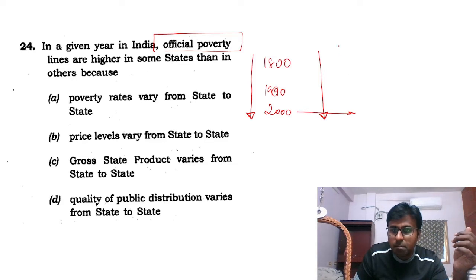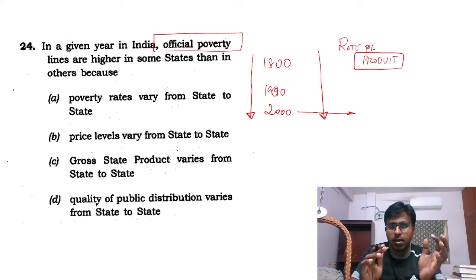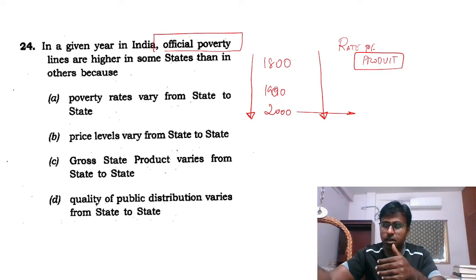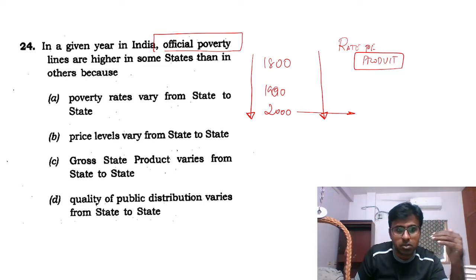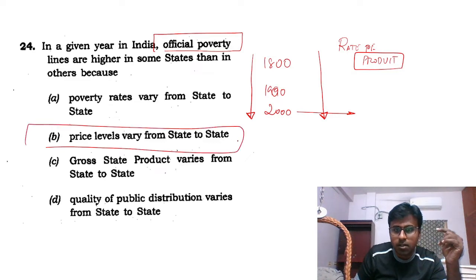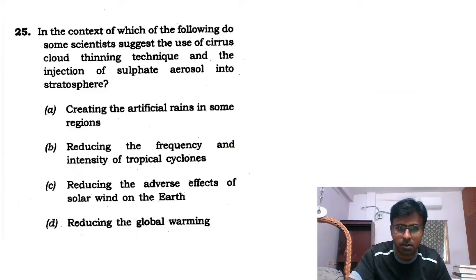Okay, and based on what? Based on the rate of products. This is what I have to do, right? Based on a basket of products, I build this poverty line. It is different in urban areas, different in rural areas, and it varies from state to state. And why does it vary? Price levels vary from state to state. This is a very nice, easy, logical, basic question you should have attempted.